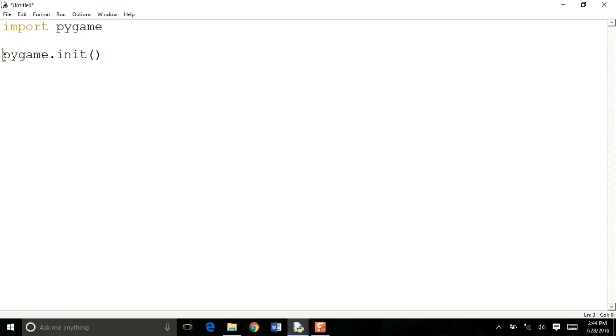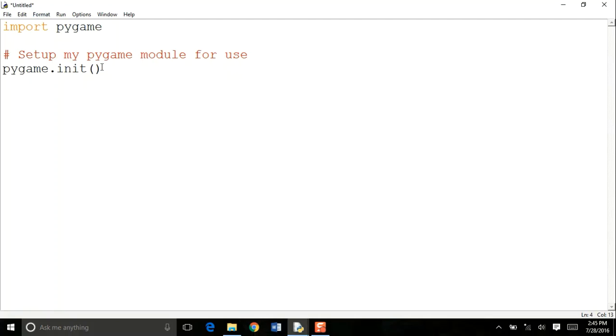So I'll just write a comment here. I'll put a pound sign, and I'll just say that this initialize will set up my Pygame module for use. And again, to comment something, I just put a pound sign in front, and everything is highlighted in red, which means that when my program runs, Python is going to ignore this line.